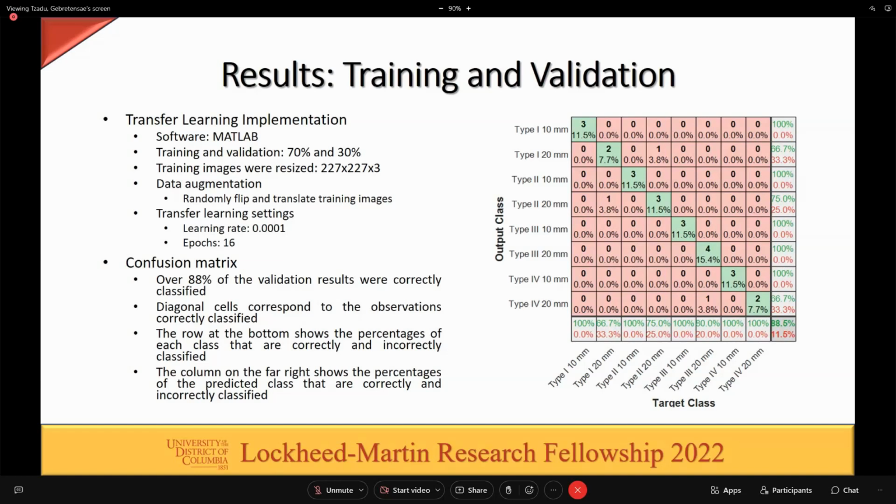And the confusion matrix on the right shows that over 88% of our validation results were correctly classified. The diagonal cells in green correspond to the observations that were correctly classified, and the bottom row shows the percentages of each class that are correctly and incorrectly classified. The column on the far right shows the percentages of the predicted class that are correctly and incorrectly classified.